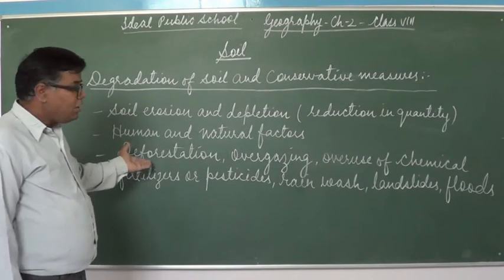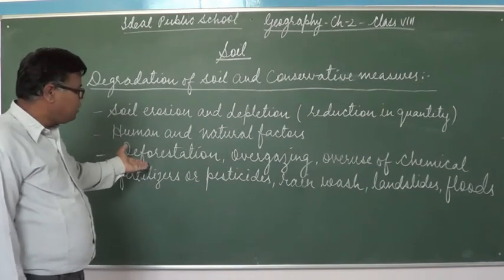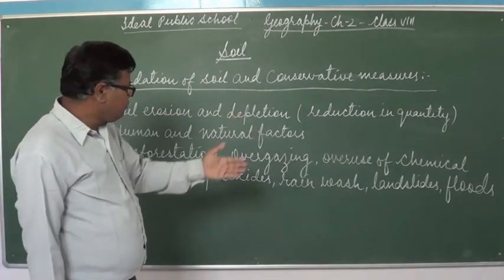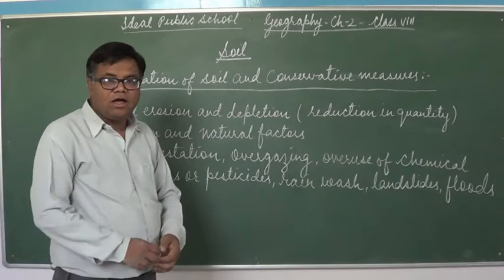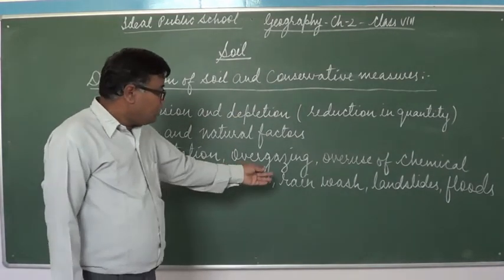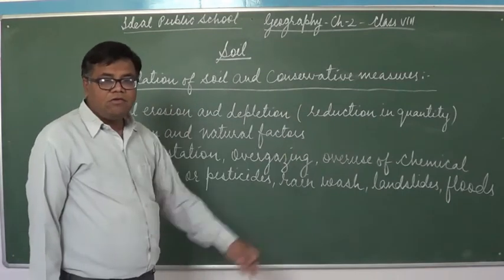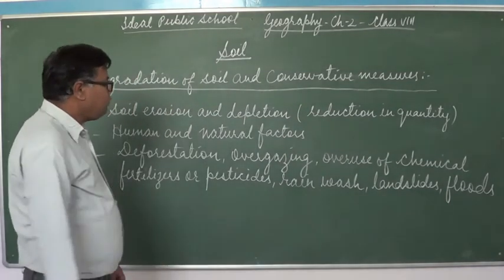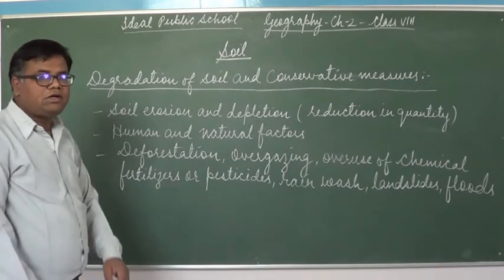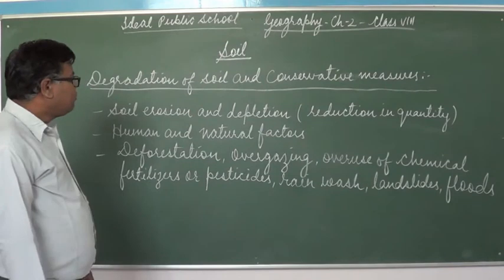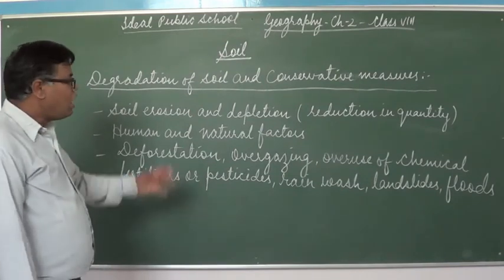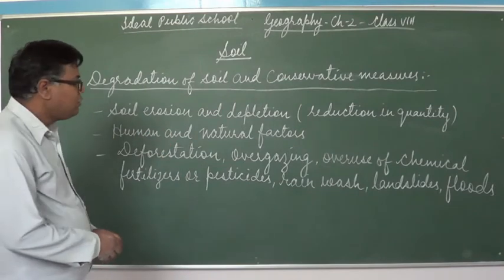The factors which are responsible for the degradation of soil are deforestation, overgrazing, overuse of chemical fertilizers or pesticides. This we have done in the previous section. Rain wash, landslides, floods. All these are the different agents responsible for the degradation of soil. So now we'll study the conservative measures, how to conserve the soil.